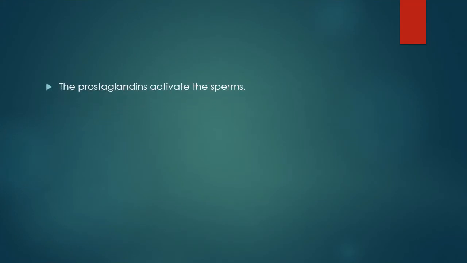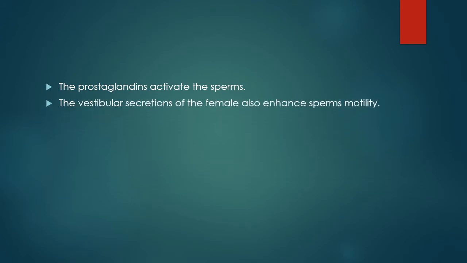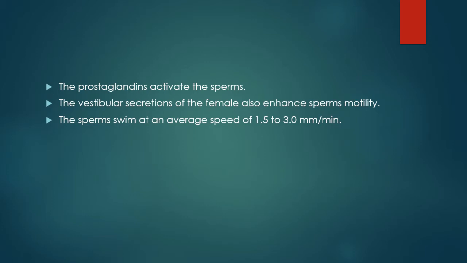The prostaglandins activate the sperm. The vestibular secretions of the female also enhance sperm's motility. The sperms swim at an average speed of 1.5 to 3.0 mm per minute.